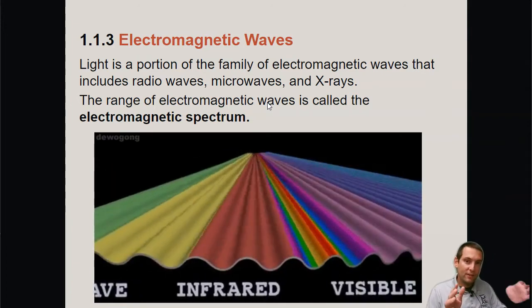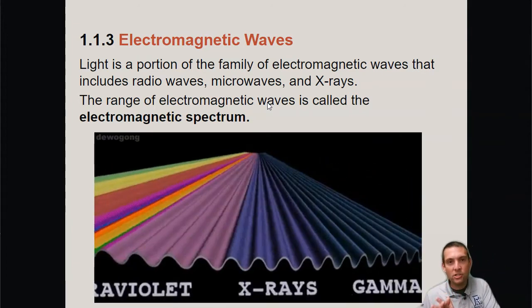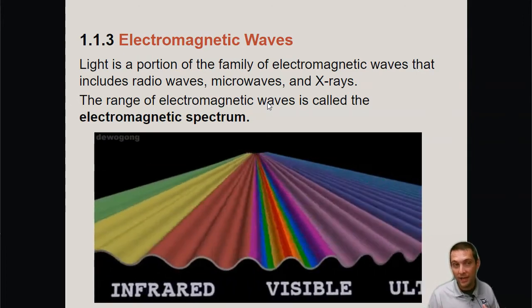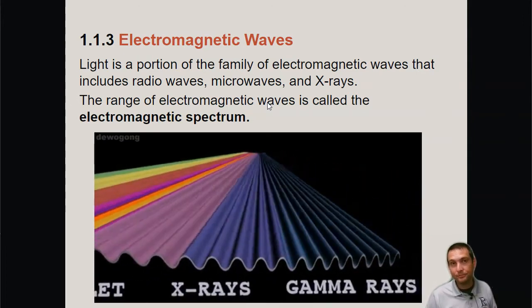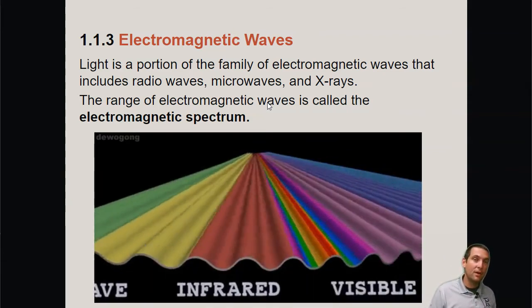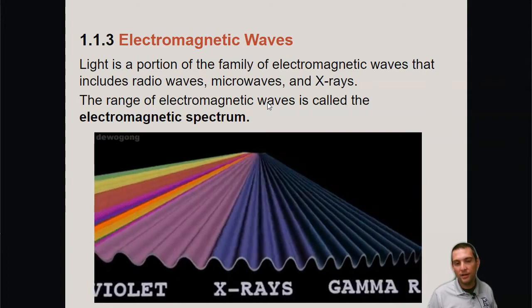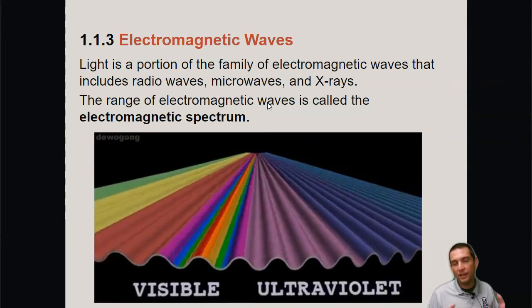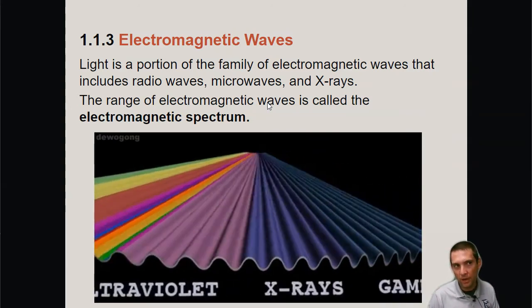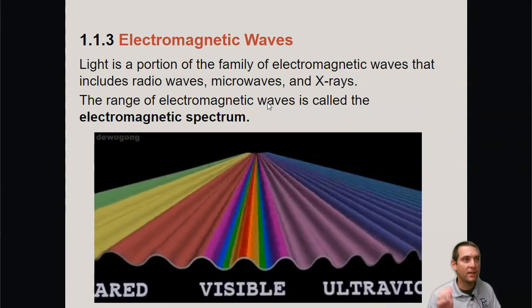Microwaves have a really low energy, and there are radio waves that have even longer wavelengths than that and even lower energy than that. So radio waves would start first, and then microwaves, and so on. But with a really long wavelength comes really low energy. With a really short wavelength comes very high energy.